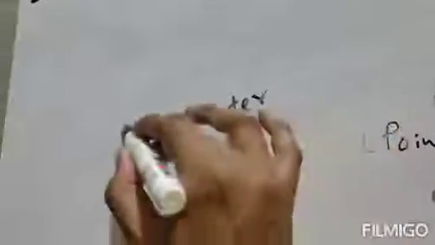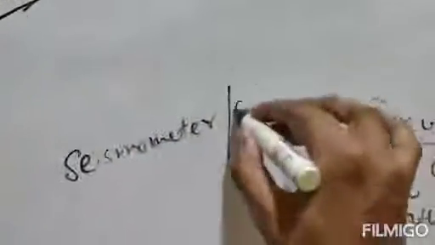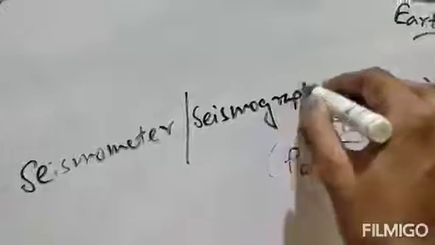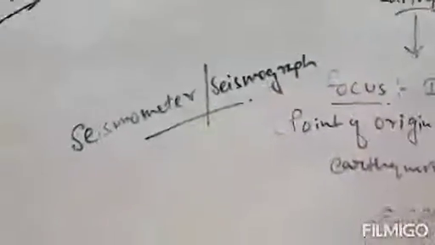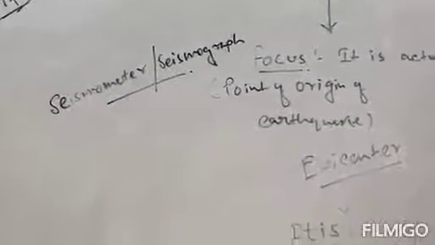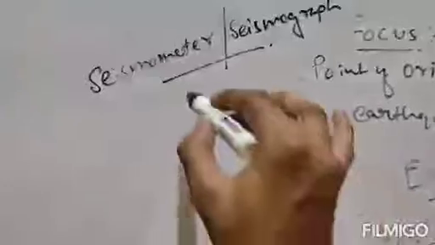Seismometer, or it is also termed as seismograph. It is an instrument by which we can predict an earthquake, because prediction of earthquake is not easy, but somehow or somewhat we can predict a little bit, and an instrument is therefore used, known as seismograph or seismometer.